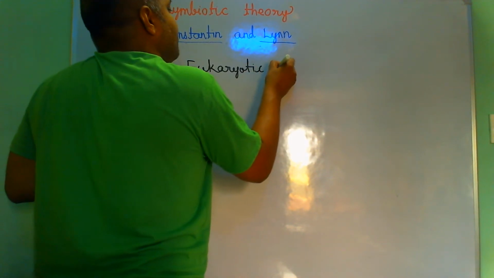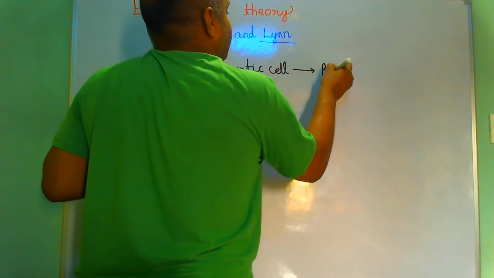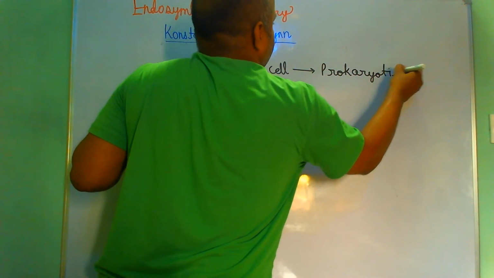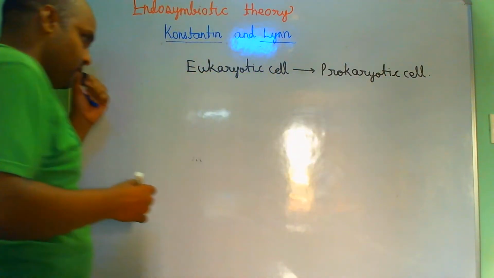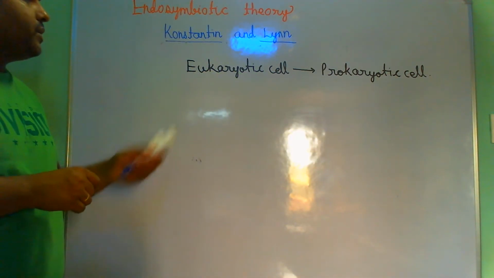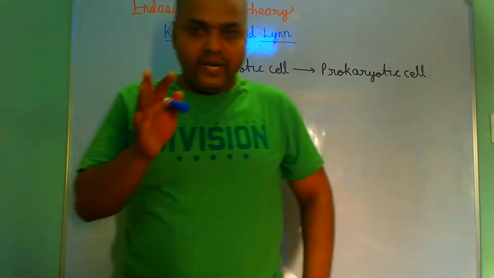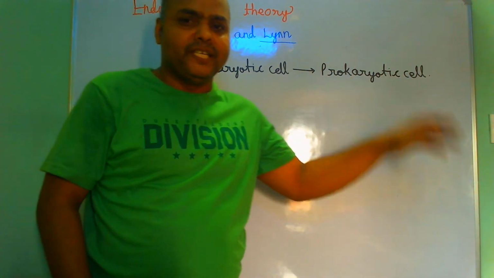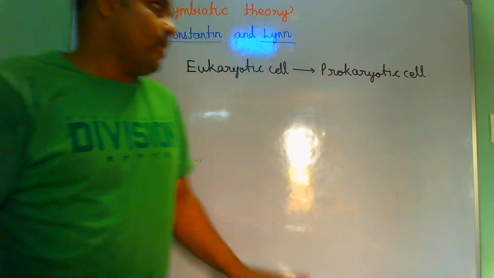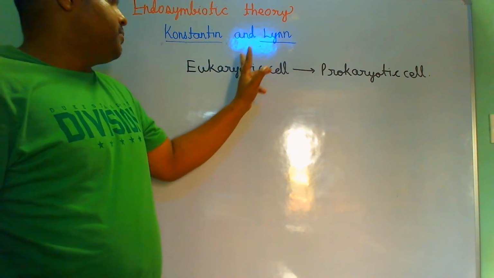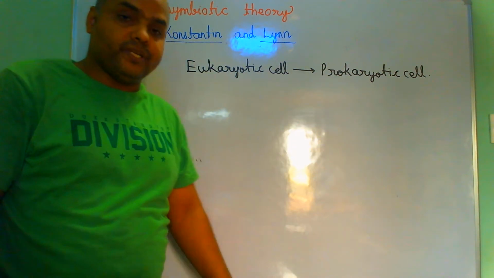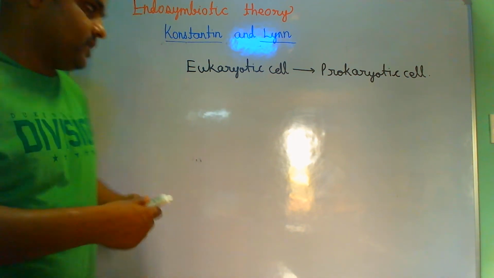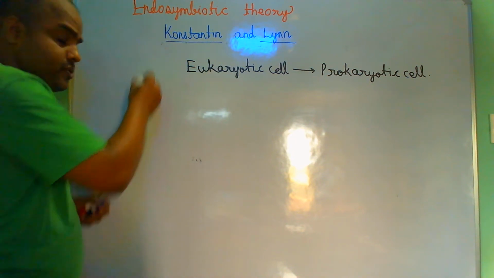cells originated from prokaryotic cells. Eukaryotic cells originated from prokaryotic cells, students. Right? We all know that eukaryotic cells are those cells which have a well defined nucleus. They have a nuclear membrane, and that nuclear membrane is absent in prokaryotic cells. Right? So according to Constantine and Lian, these eukaryotic cells actually came from prokaryotic cells. The question is, what is the proof for it? So let's see. They actually compared them.